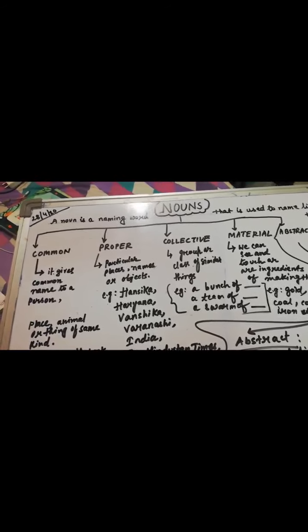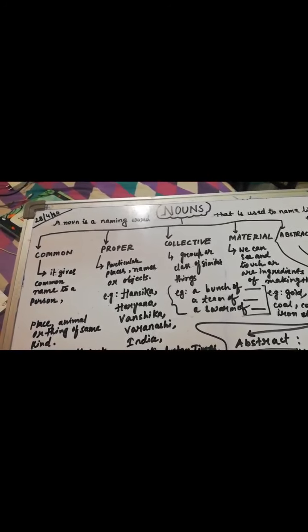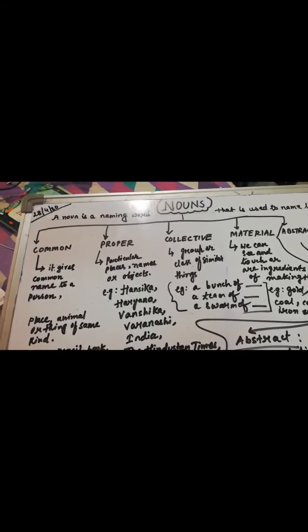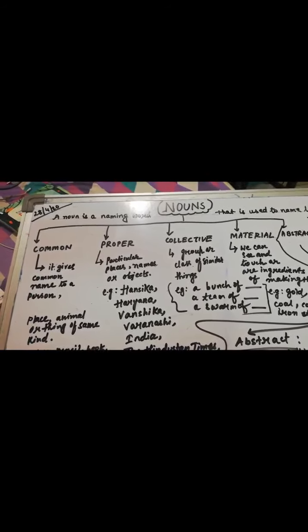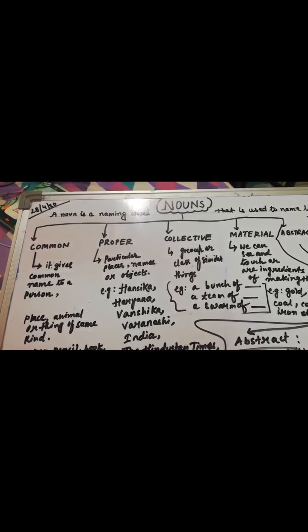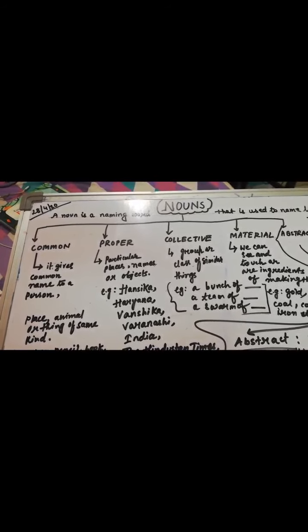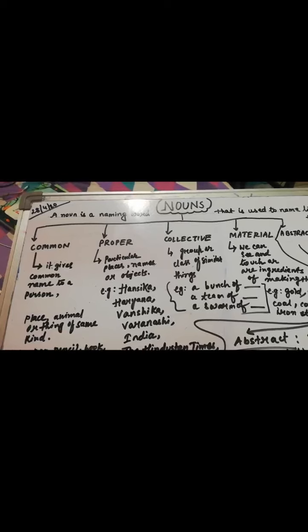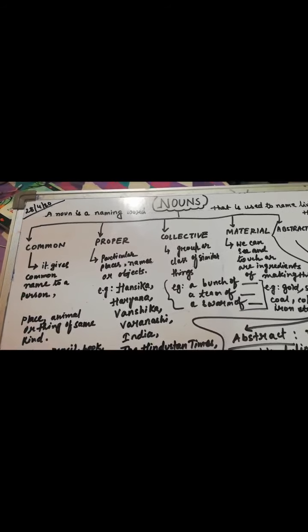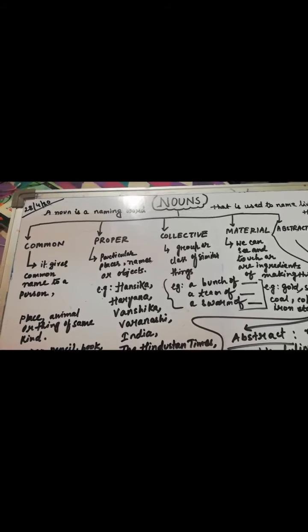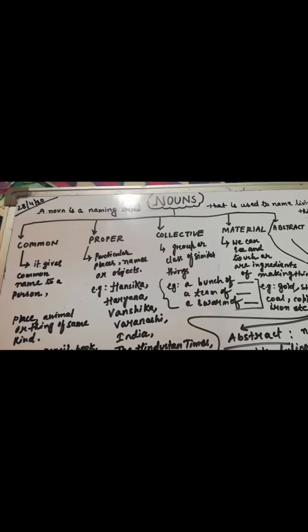I hope all of you have understood. I am expecting this answer. For this sentence, she is a dancer, whatever the answer is, I am expecting you to write it in our comment box, right? So let's begin with the kinds or the types of nouns.